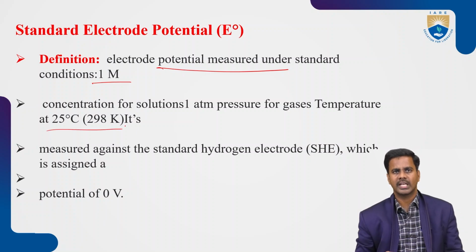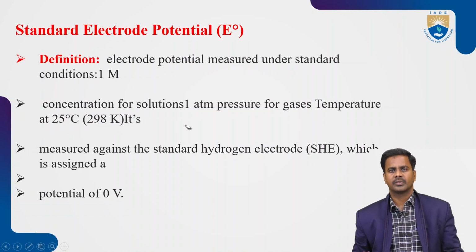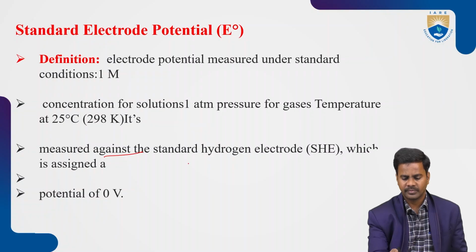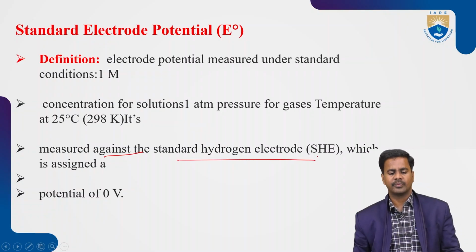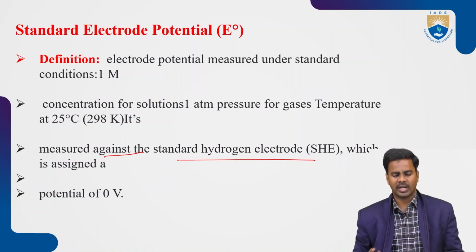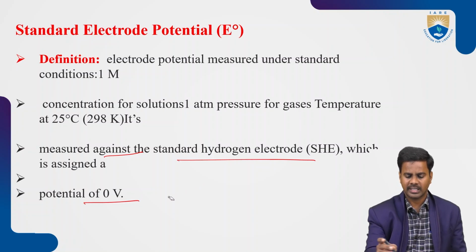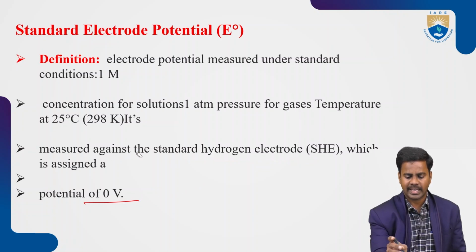It is measured against the standard hydrogen electrode as a reference electrode, which is assigned a potential of 0 volts. Standard hydrogen electrode potential is 0 volts. That's why we can say it acts as a reference electrode.